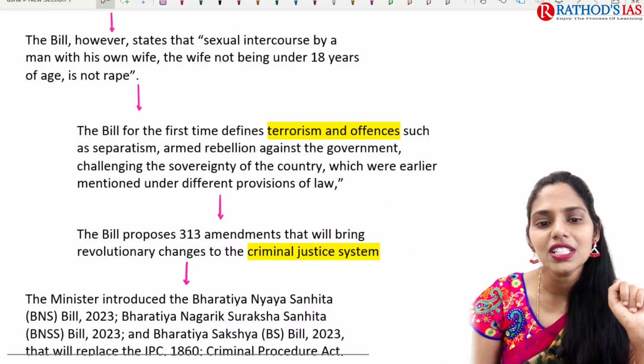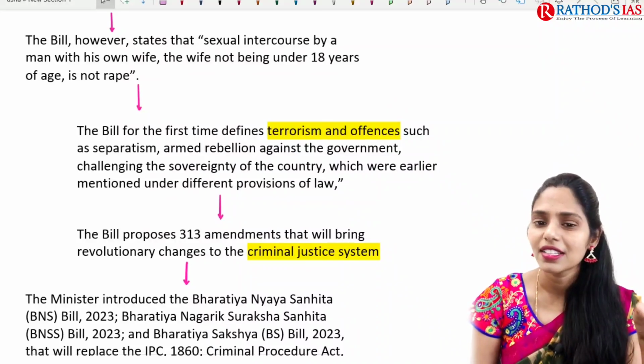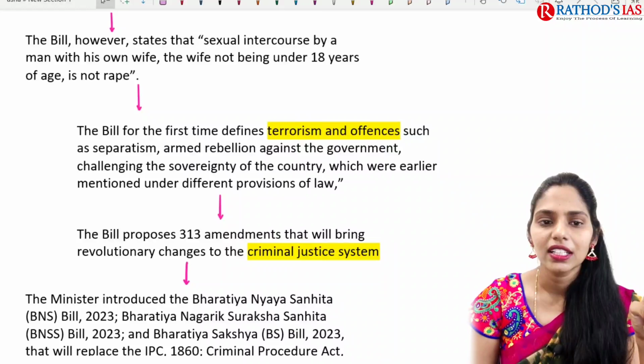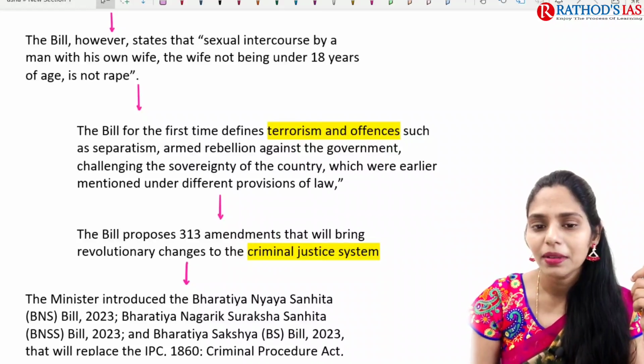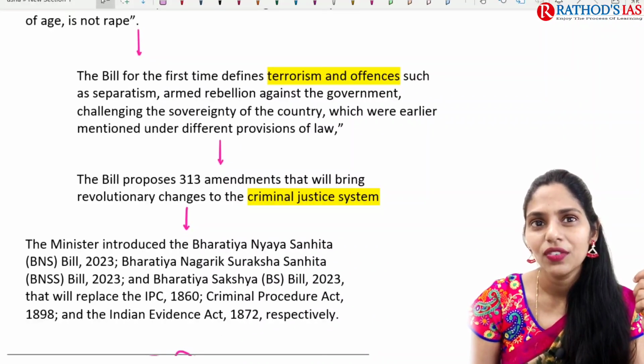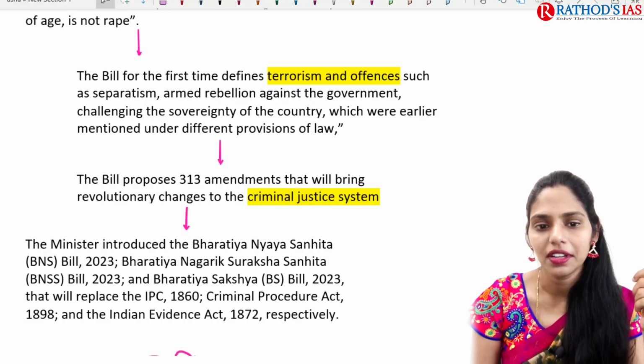And this bill for the first time defines terms like terrorism and offences like separatism, armed rebellion against the government, and even challenging the sovereignty of the country.